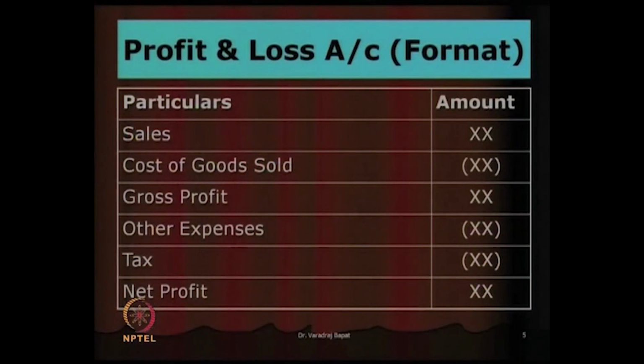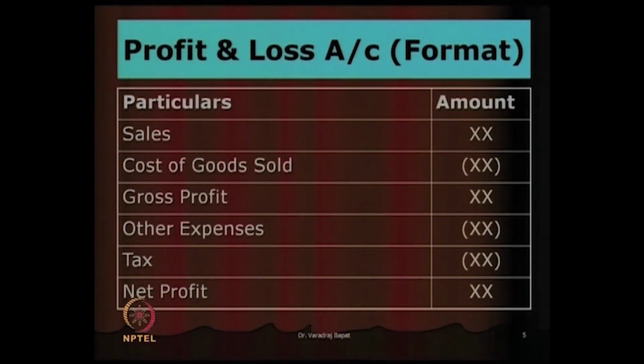So, we have to create infrastructure, hire staff, provide certain basic facilities, and using them we provide service. That total is known as cost of services. So, sales minus cost of goods sold or cost of services, as the case may be, is known as gross profit. Now, from the gross profit, we will reduce other expenses. These other expenses could be for marketing, they could be for administration, they could be for R&D. We also reduce taxes and the net amount is known as net profit.